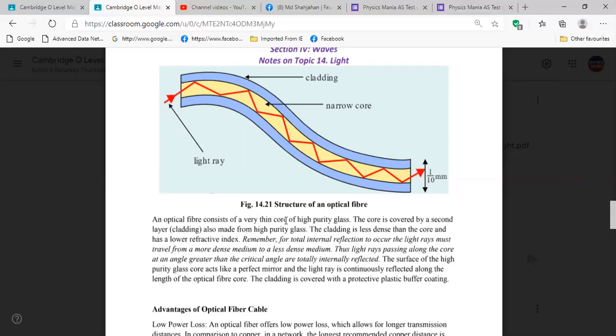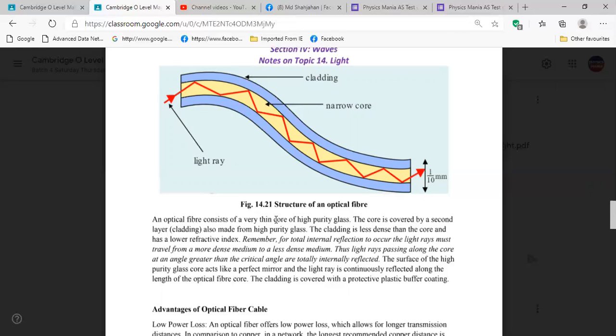So is there any reason for using high purity glass? Yes, if you have high purity glass, then you can do your work better, right? The density of the glass will be uniform everywhere.